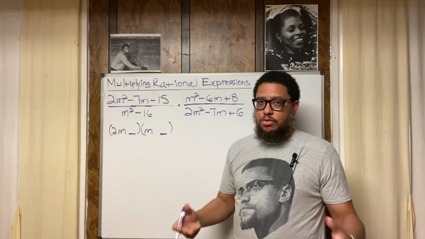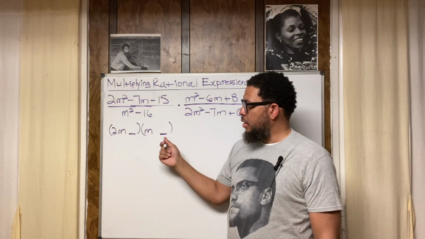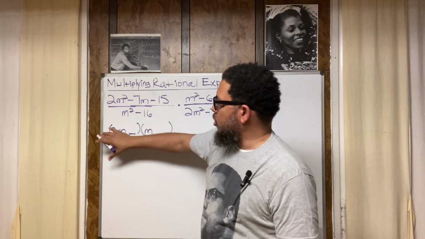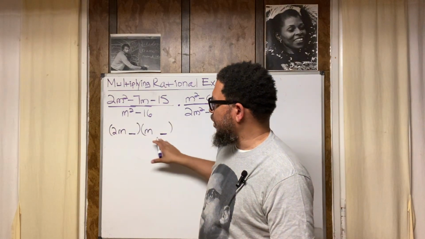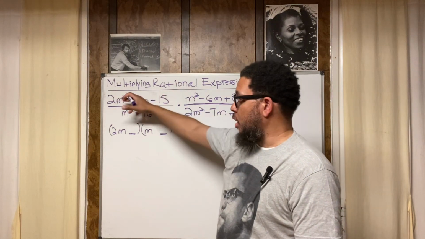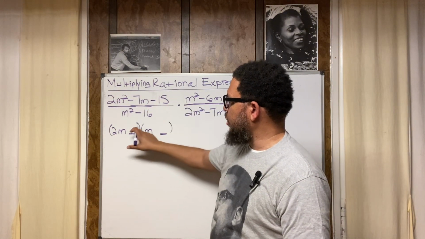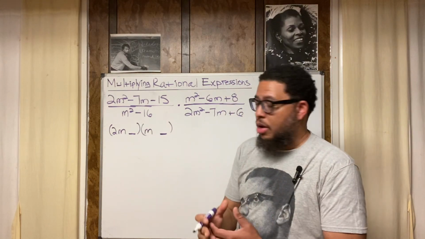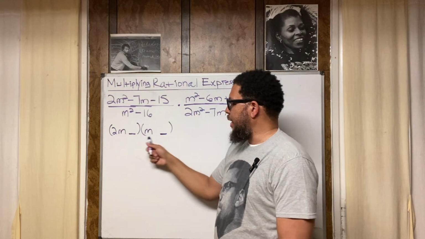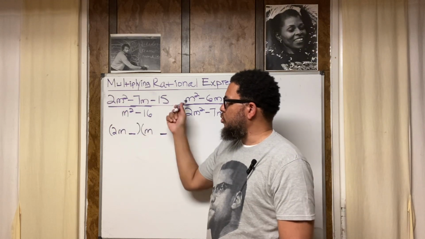If you know anything about the FOIL method, you know that you got to put numbers here and here, whereas if you were to multiply these 2 expressions by each other, the product would be the original trinomial you started out with. I'm going to say that again. You got to put factors of -15 in these 2 spaces in such a way where if you multiply this binomial by this binomial, your product would be the original trinomial you started out with.